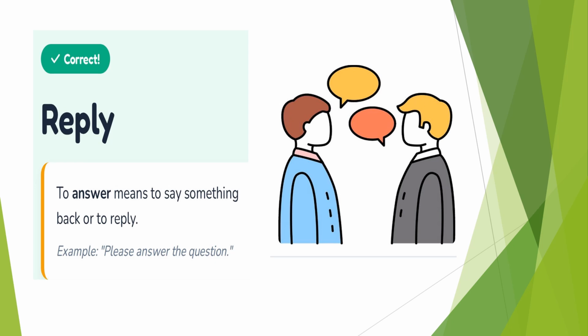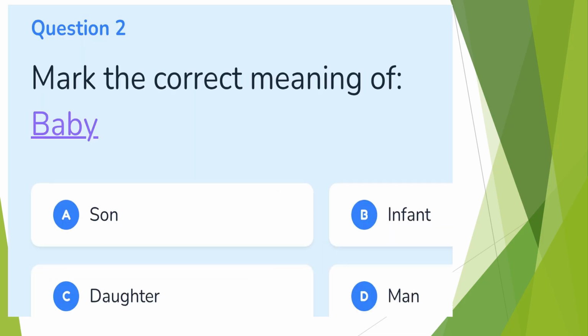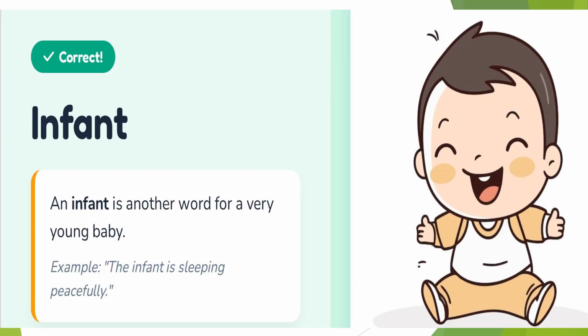Example: please answer the questions. Mark the correct meaning of baby. A. Son, B. Infant, C. Daughter, D. Man. Correct answer is infant. An infant is another word for a very young baby. Example: the infant is sleeping peacefully.